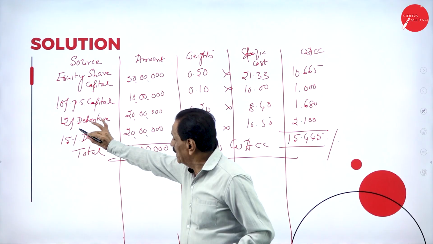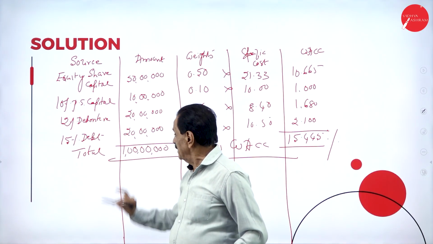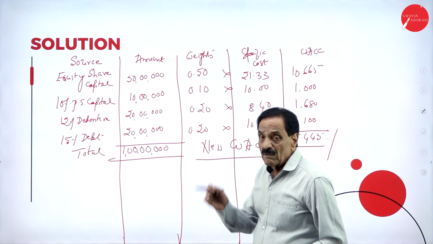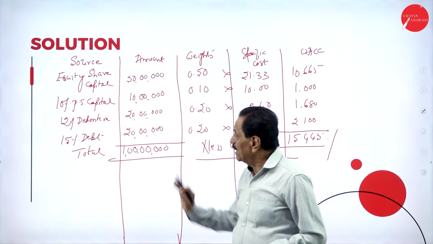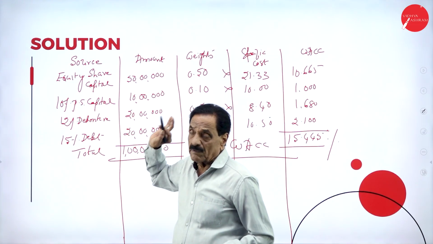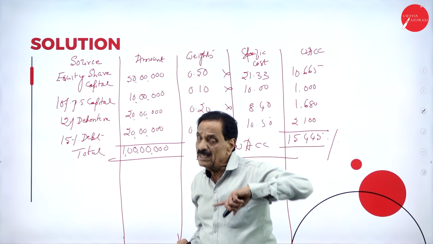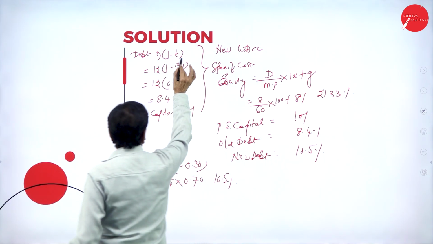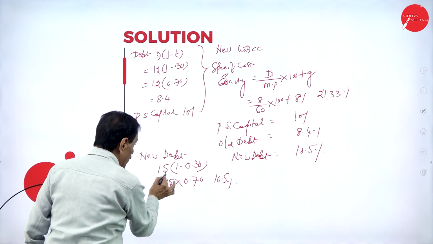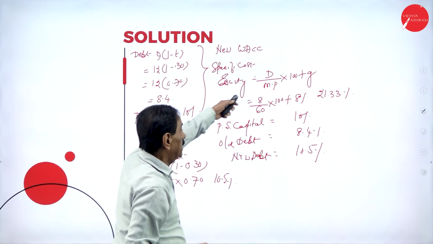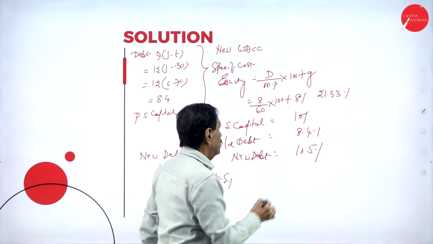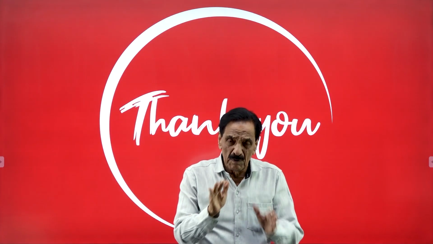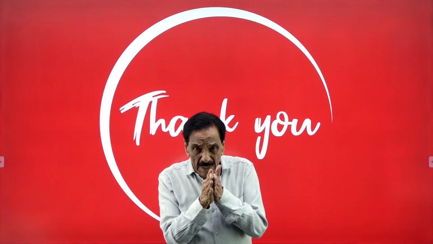Here only the rate changes. They borrow 20 lakh at 12%, and they borrow 20 lakh at 15%. So the rate of interest will change: I into 1 minus t. Regarding the preference share, whatever the percentage is given. Regarding the equity, dividend divided by market price of share into 100 plus growth. For debt, I into 1 minus t. Preference share calculation, new debt 10.5, equity 21.33, preference 10%, old debt 8.4.